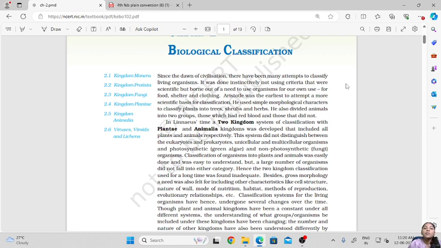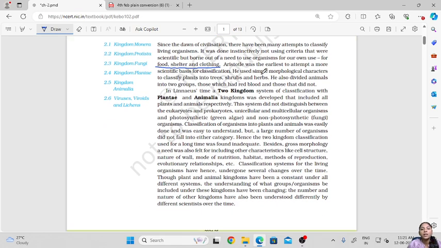Earlier they were trying to know or classify the organisms which were of their own use, for example the source of food, shelter and clothing for them. Later on they started to develop a curiosity to find out more about all the organisms that they were surrounded by.